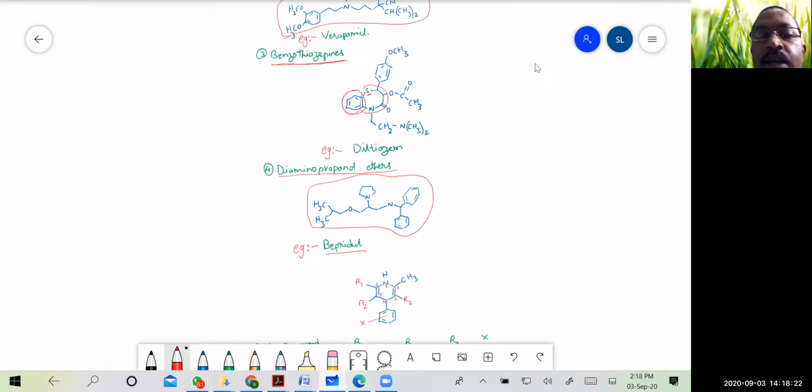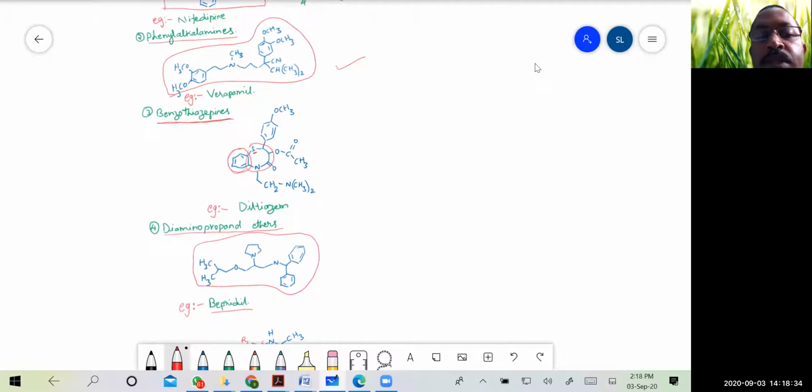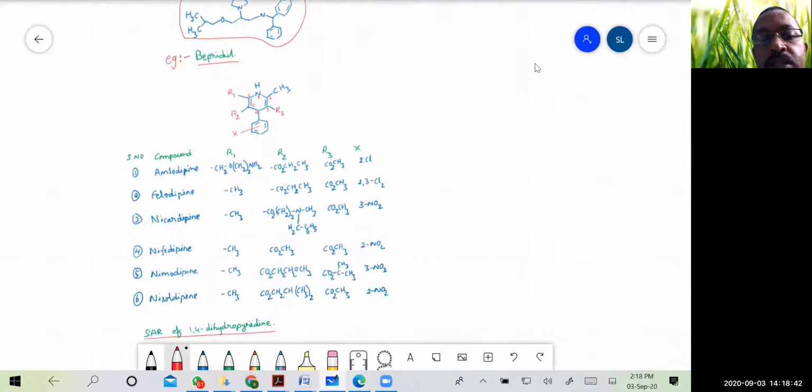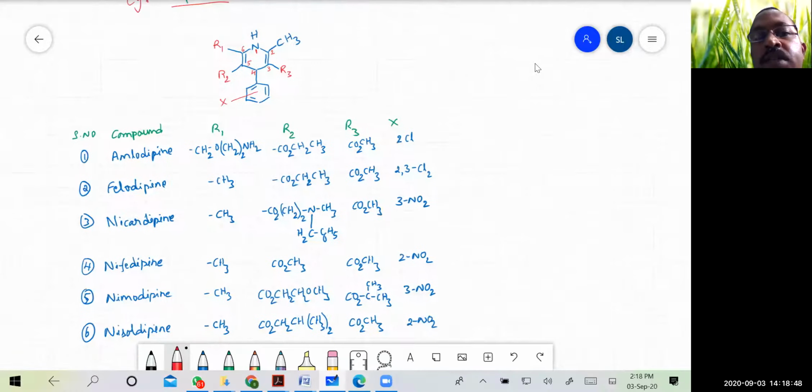Once again: 1,4-dihydropyridines, example nifedipine; phenyl alkyl amines, verapamil; benzothiazepines, diltiazem; and diamino propanol ethers, bepridil.